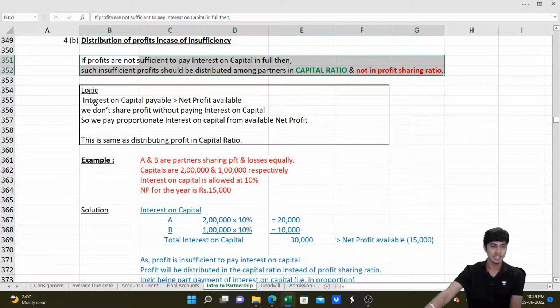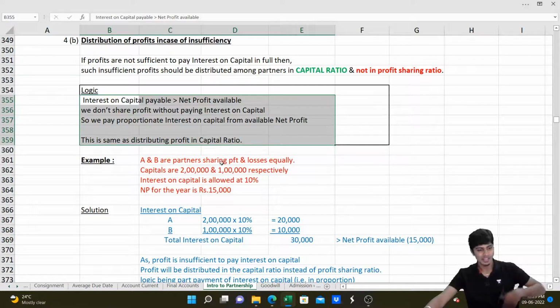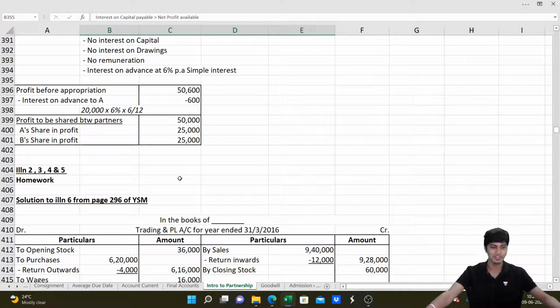See the logic. Interest on capital payable is greater than the net profit available. So we don't share profits without paying interest on capital. We pay proportionate interest on capital from the net profit available. This is the same as distributing profit in capital ratio. Got it? So we used to do a lot of small problems on this to make people understand the concept.